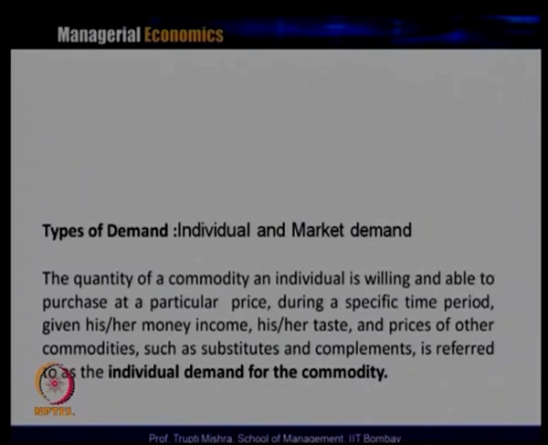Then there are different types of demand. So we'll see a few different types of demand. The first one is individual and market demand. The quantity of a commodity an individual is willing and able to purchase at a particular price during a specific time period, given his or her money income, taste and prices of other commodities such as substitutes and complements, is referred to as the individual demand for the commodity.